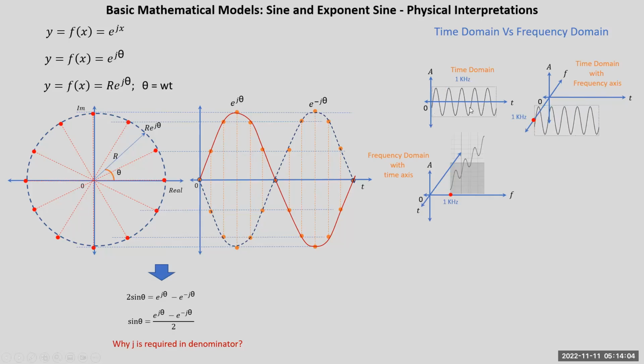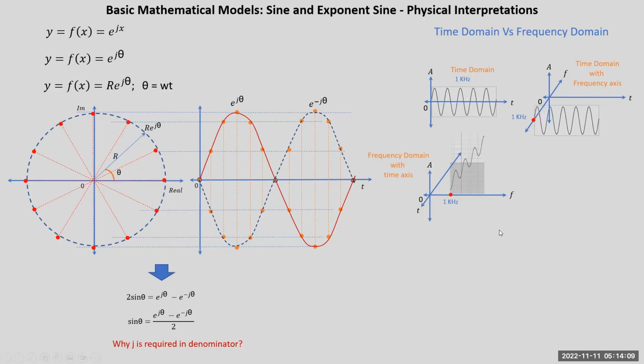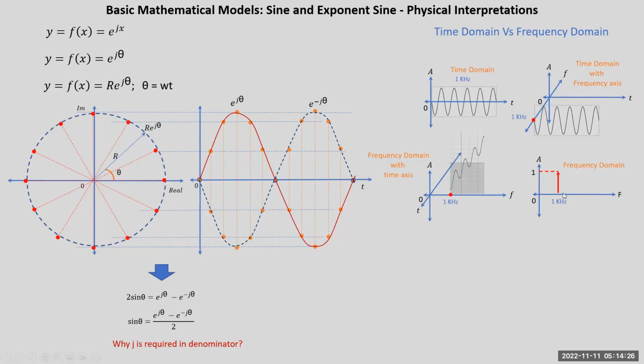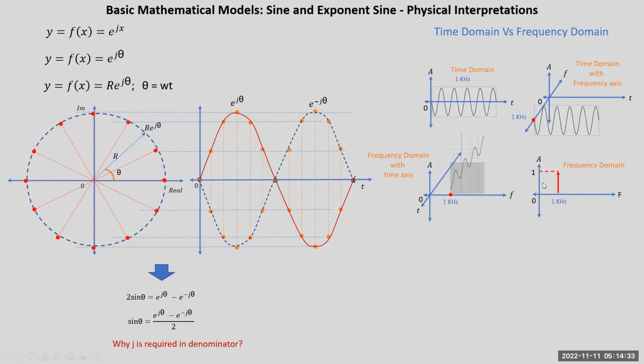Now in the time domain, we don't draw the frequency axis. The same concept one can apply in the frequency domain, that is, remove the time axis. So you'll get a 2D plane instead of a 3D plane. If you look into the 2D plane, then the sine wave will look like an impulse function. And here you can see this impulse function, which we already discussed in the previous lecture, with magnitude or height equal to 1, which is the amplitude of the sine wave.